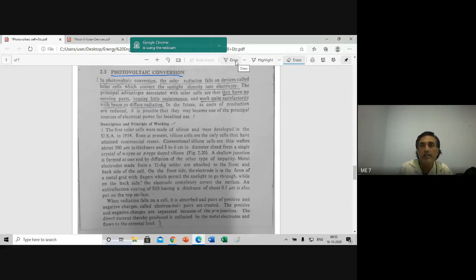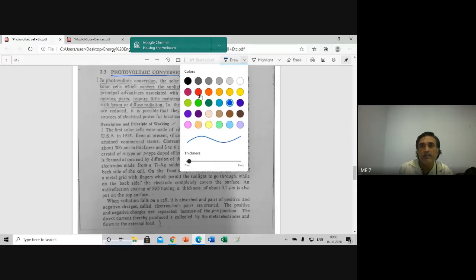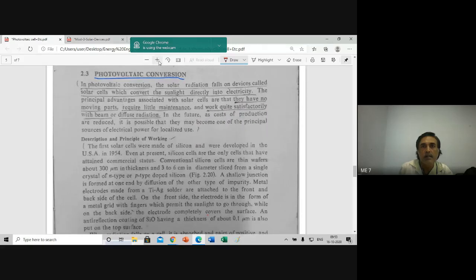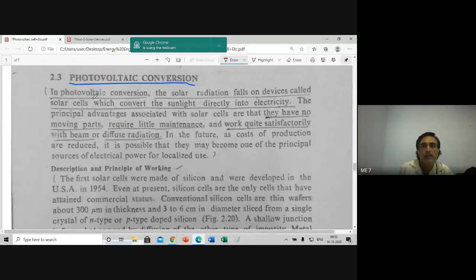I will highlight. Look at this. Sunlight directly into electricity. This all of you should remember. Solar cells convert the sunlight directly into electricity.